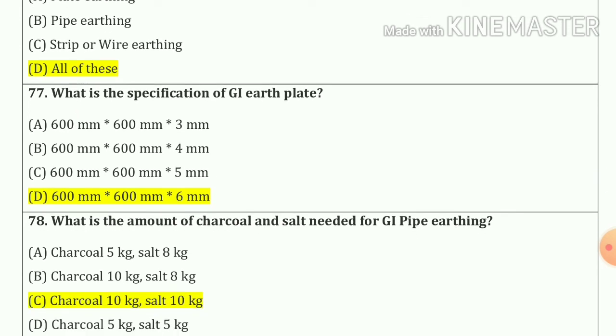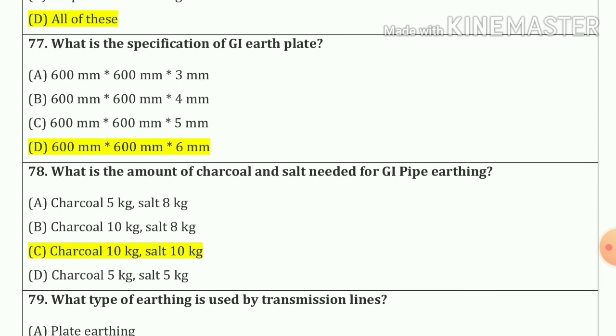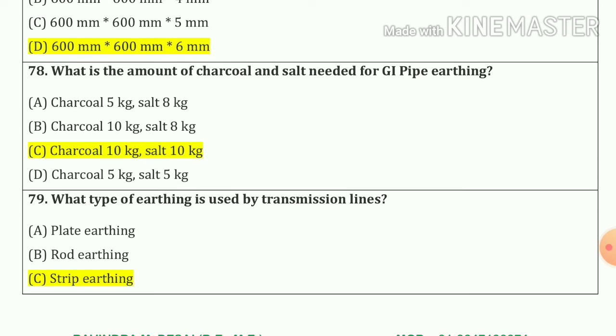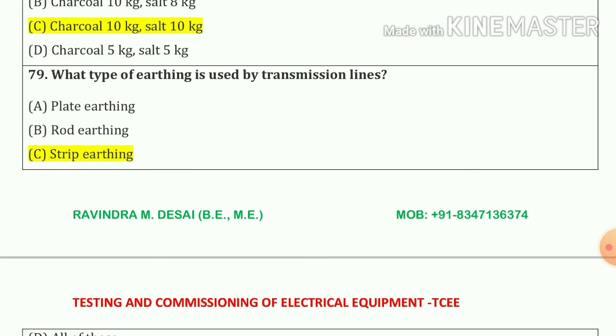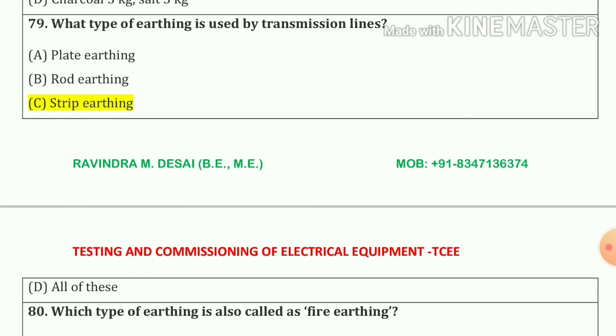77 number. What is the specification of GI earth plate? So our answer is option number D, 600 mm by 600 mm by 6 mm. 78 number. What is the amount of charcoal and salt needed for GI pipe earthing? So our answer is option number C, charcoal 10 kg, salt 10 kg. 79 number. What type of earthing is used by transmission line? So our answer is strip earthing. Option number C.